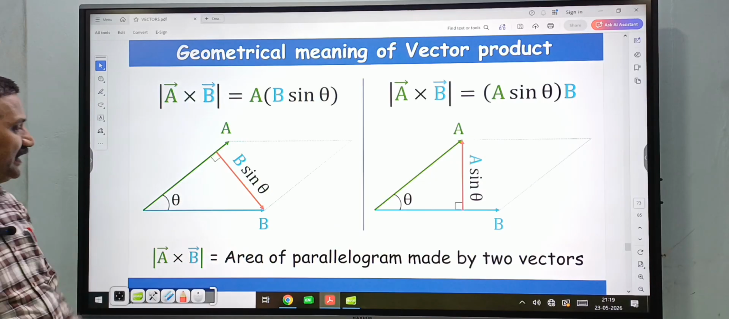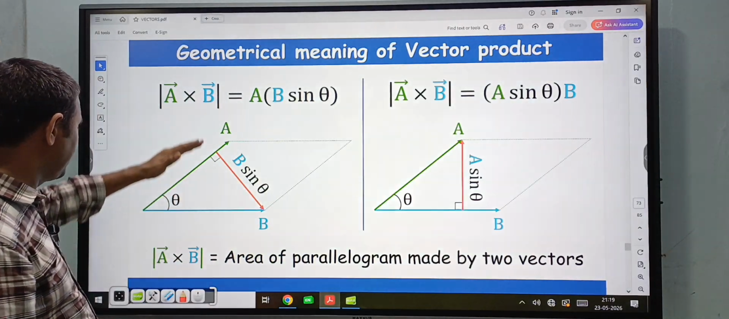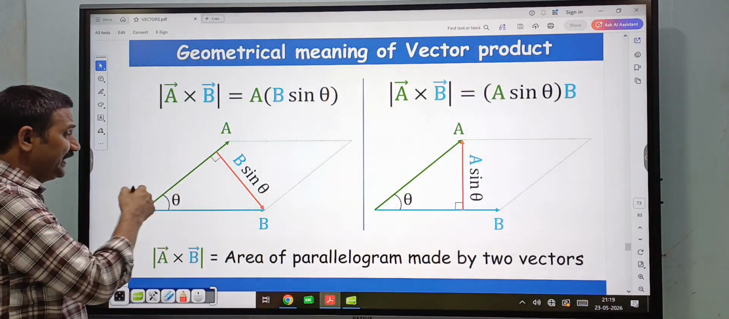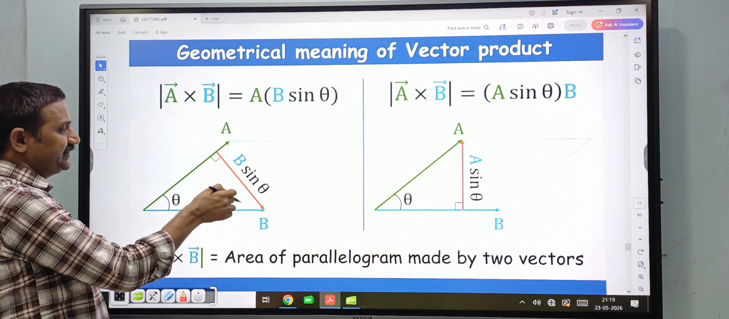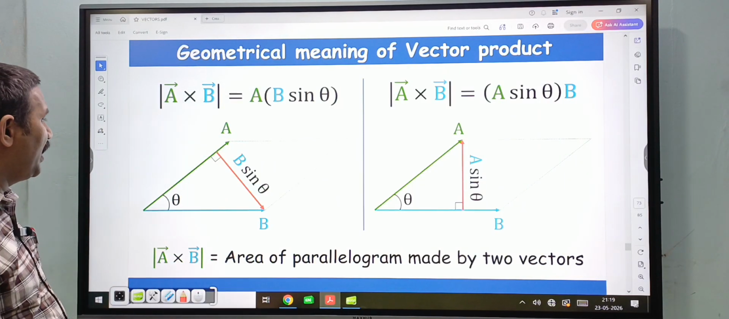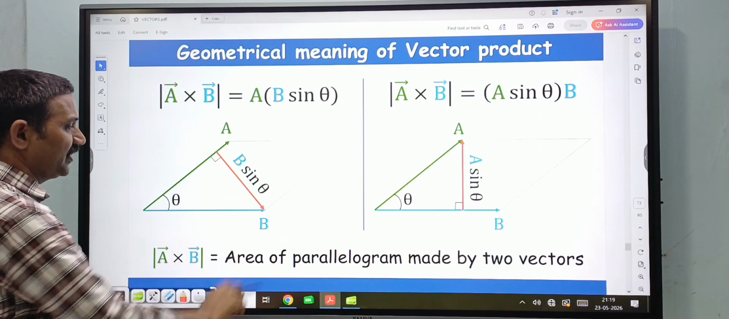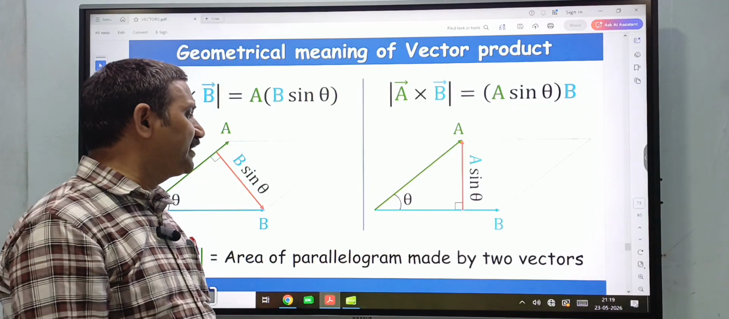A into B sin theta represents what? This is the base into this is the height. So that is the area of the parallelogram. So mod A bar cross B bar represents what? The area of the parallelogram made by the two vectors.